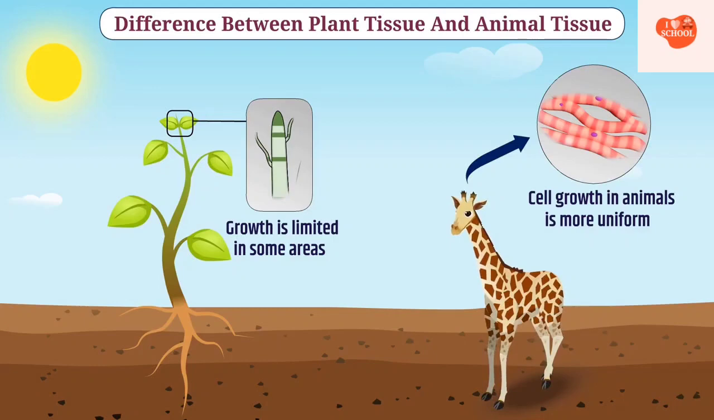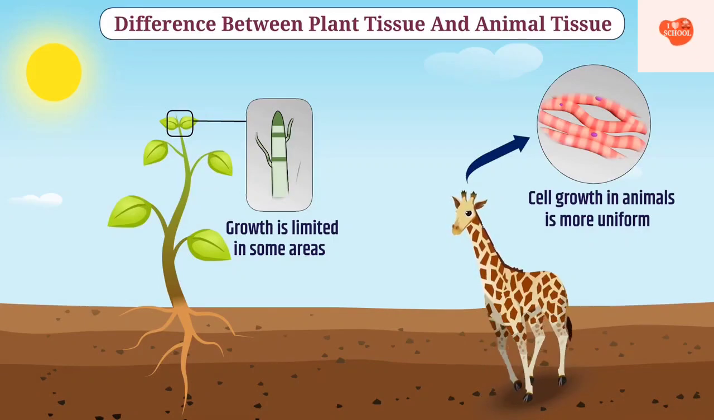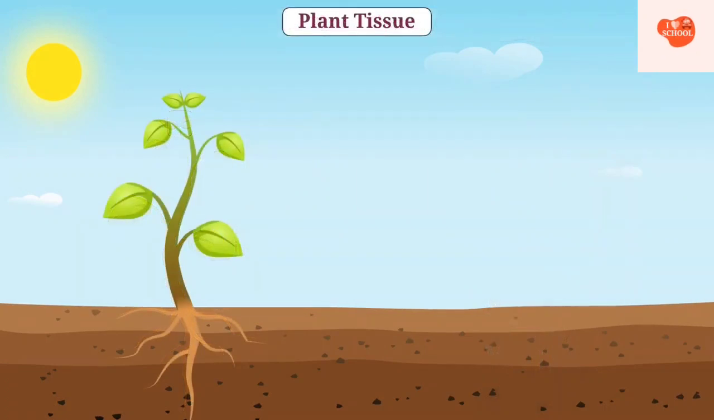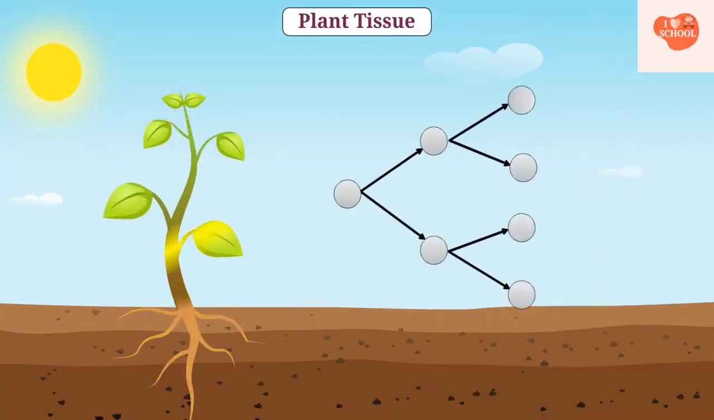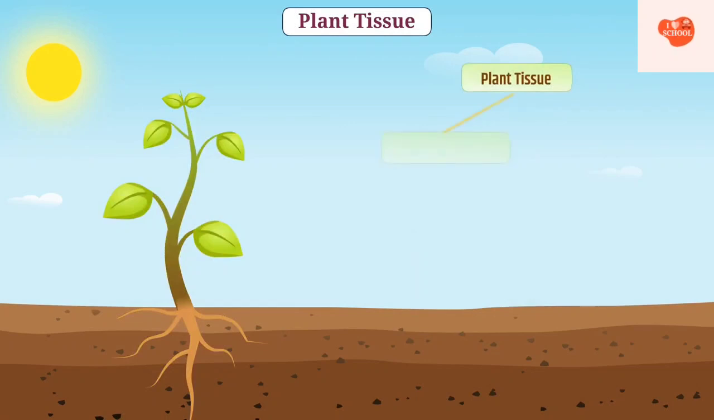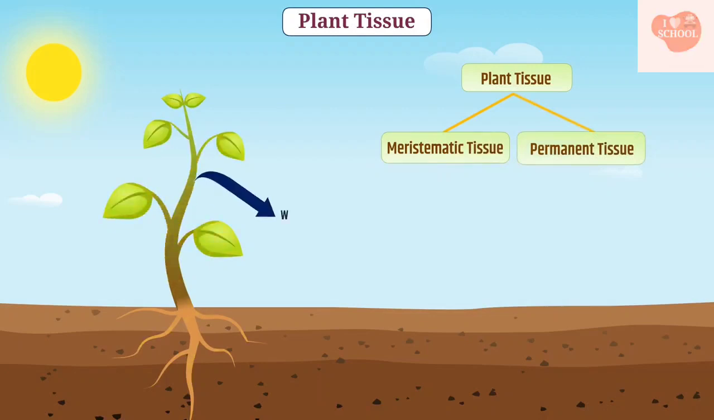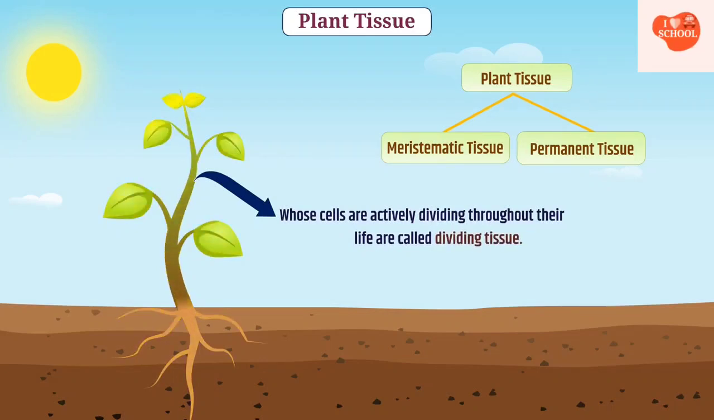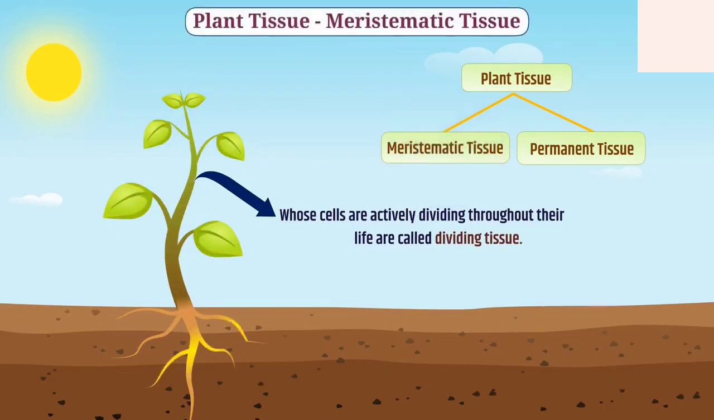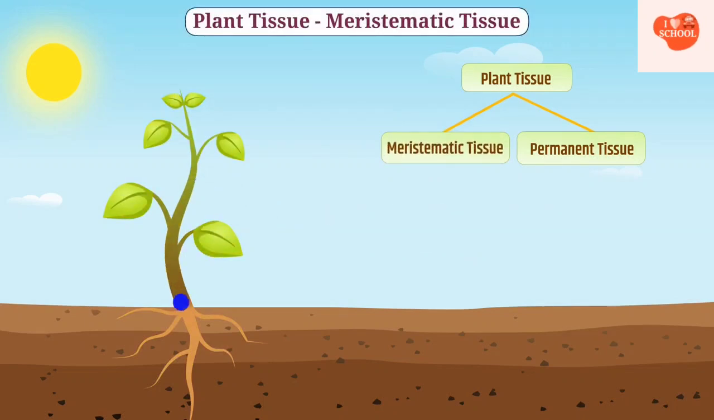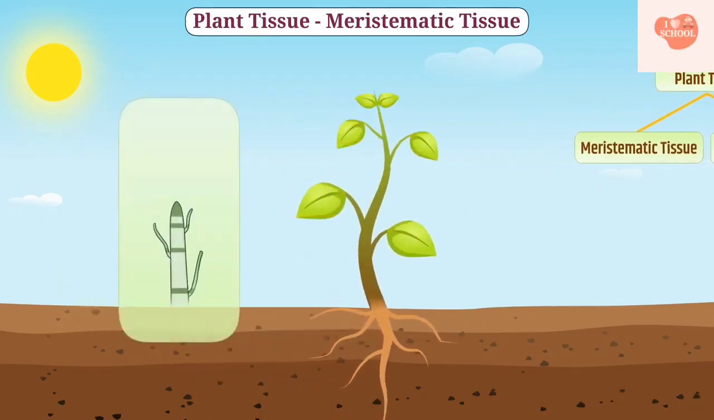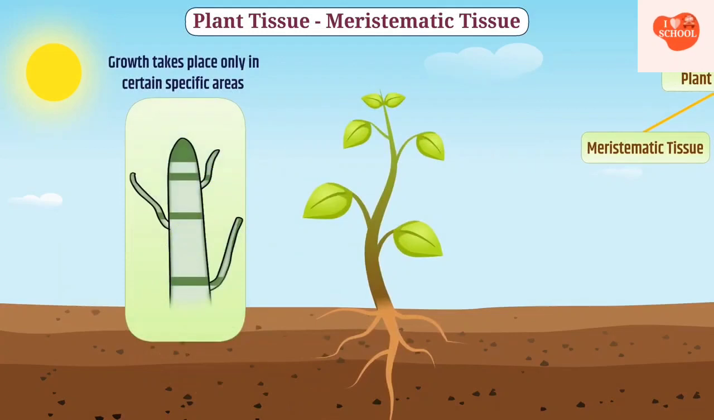Now, let us understand plant tissue, meristem, in detail. On the basis of division capacity, plant tissues are classified into meristematic tissue and permanent tissue. The tissues of plants whose cells are actively dividing throughout their life are called dividing tissue, also called meristematic tissue. In plants, meristematic tissues are found in certain specific areas. Due to this, plant growth takes place only in certain specific areas. The function of meristematic tissue is to grow plants.